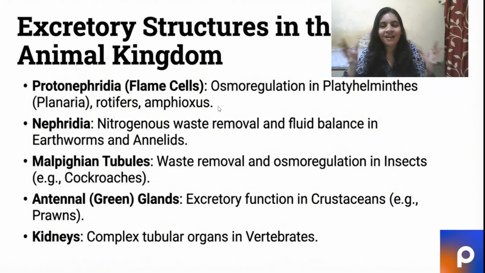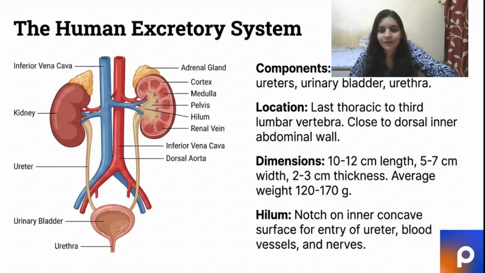And the most advanced system of all is the kidney. It's a complex tubular organ in vertebrates. Okay, I understand. Cool. Now let's take a look at the human excretory system. Since it is the most advanced system, what are its components? It consists of a pair of kidneys, a pair of ureters, the urinary bladder, and the urethra. Yes, you see on the screen, I'll take you through them.